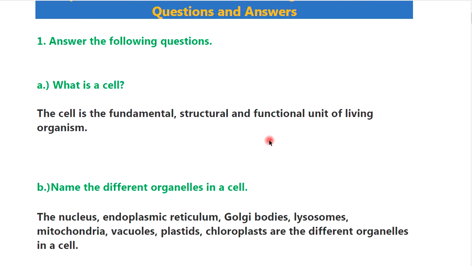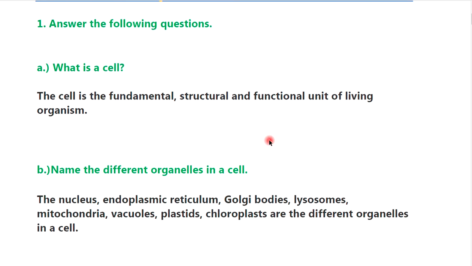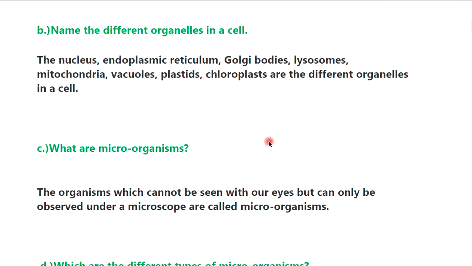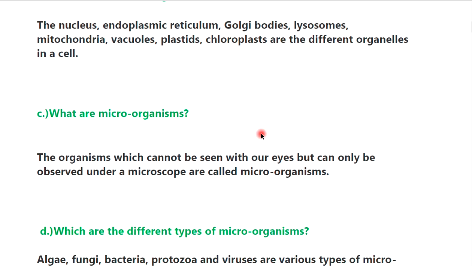Answer the following question. A. What is a cell? Cell is the fundamental structure and functional unit of living organism. B. Name the different organelles in the cell. The nucleus, endoplasmic reticulum, Golgi bodies, lysosomes, mitochondria, vacuoles, plastids, chloroplast are the different organelles in the cell.